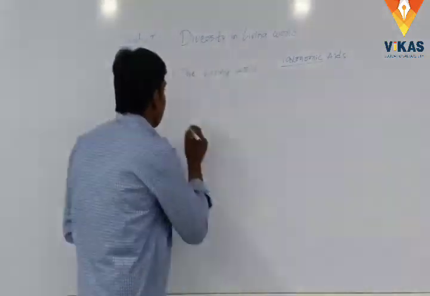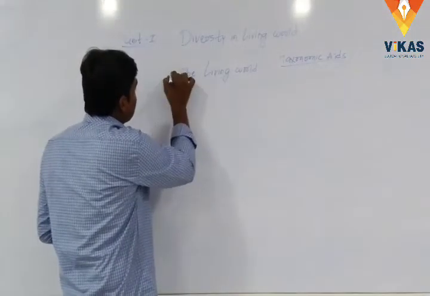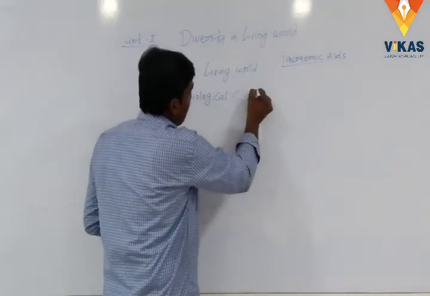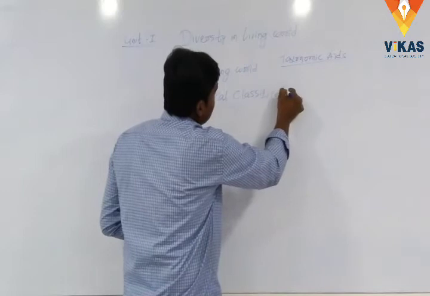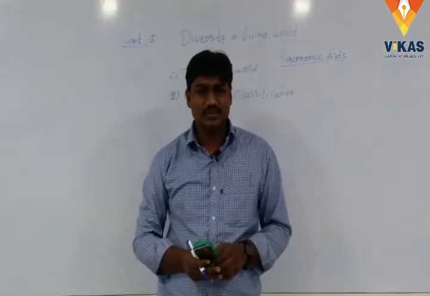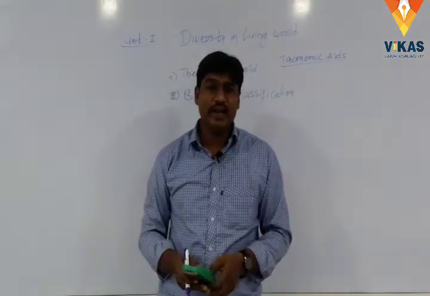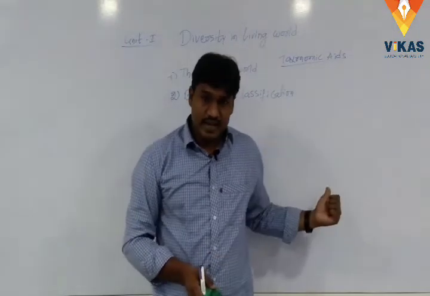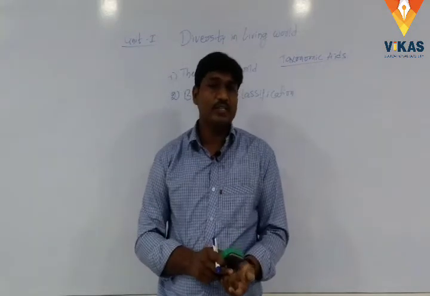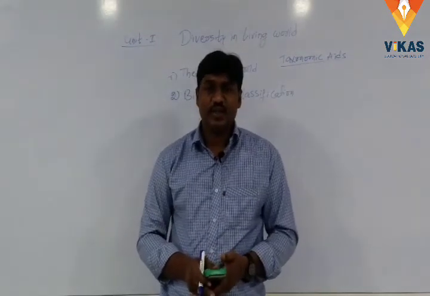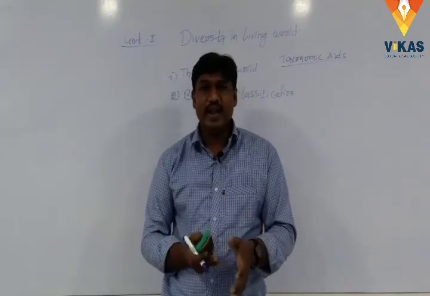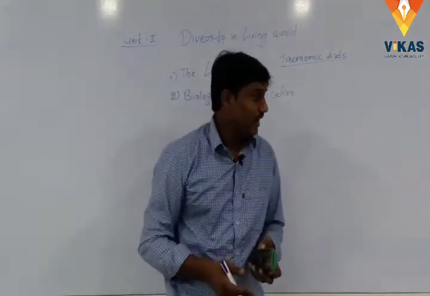Next, second one, biological classification. Plants, animals and some organisms are divided into different plant kingdoms or animal kingdoms. Here we have studied 2 kingdom, 3 kingdom, 5 kingdom and 6 kingdom classifications, and basically Monera, Protista, Fungi, Plantae, Animalia. These kingdoms we have studied here.